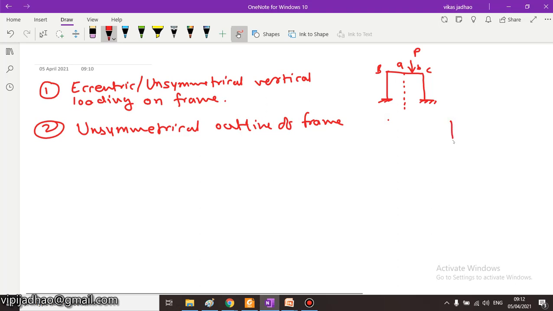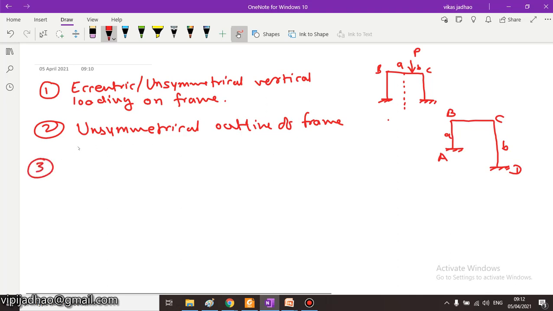Let us consider we are having some frame arrangement like this, this height is a, this height is b, and these are points A, B, C and D. You can see here the outline of this particular frame is unsymmetrical because the height of column AB is less than the height of column CD, and therefore for this case also some sway may occur.